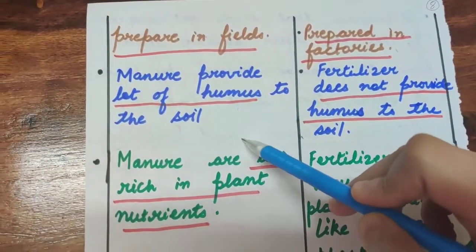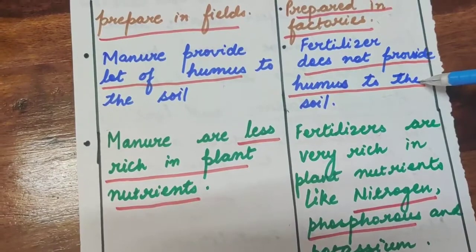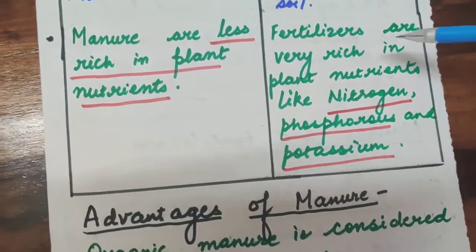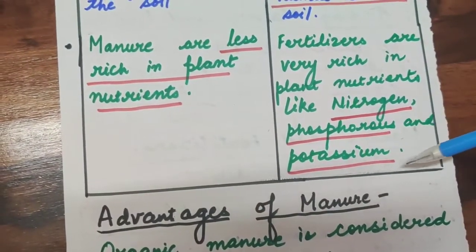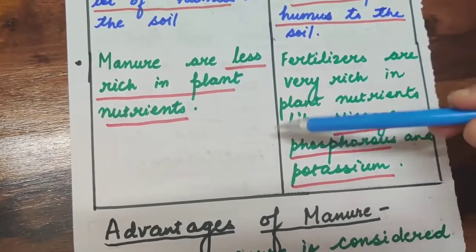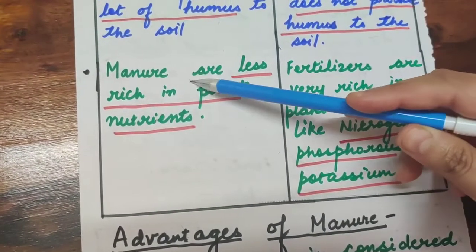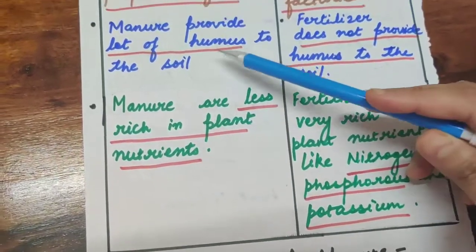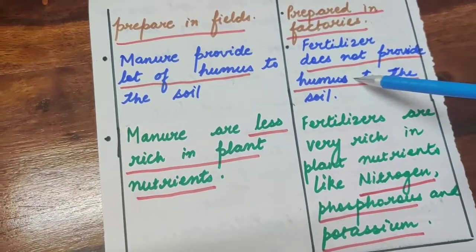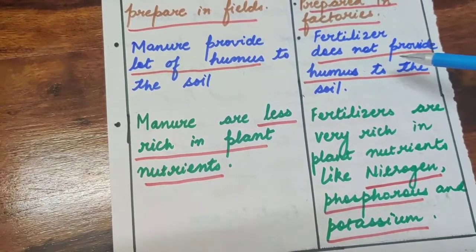Manure provides a lot of humus to the soil. Fertilizers do not provide humus to the soil. Manure is less rich in plant nutrients, while fertilizers are very rich in plant nutrients like nitrogen, phosphorus and potassium. So we are basically providing chemicals, inorganic substances, so the nitrogen, phosphorus and potassium level is more. But when we compare it to manure, they are less. But humus is more in manure and very less in fertilizers. I hope you are clear with the differences between manure and fertilizers.